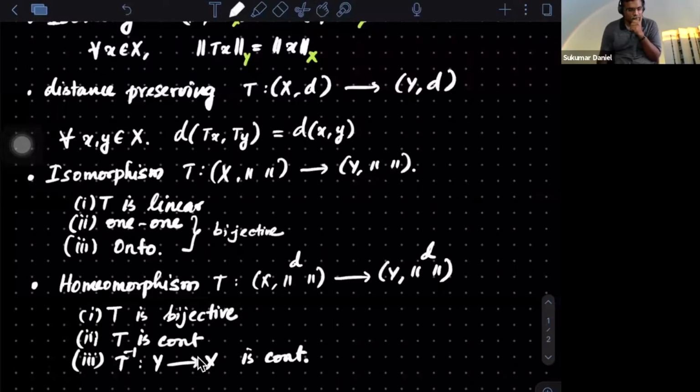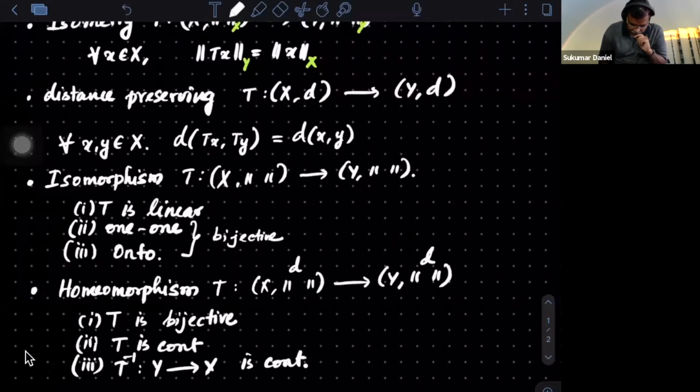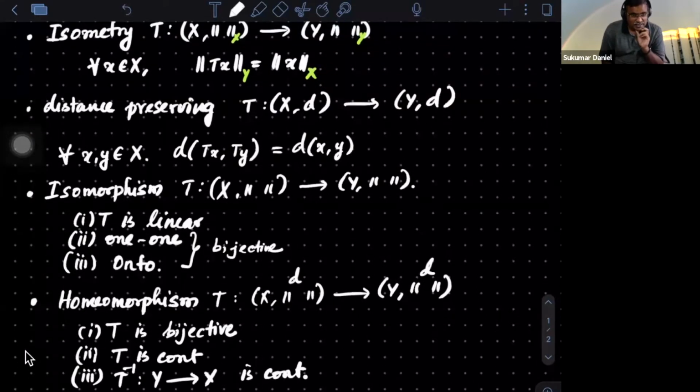Take a couple of minutes to understand these definitions. There are four definitions: isometry, distance preserving, isomorphism, and homeomorphism. And think of some examples in the plane also.